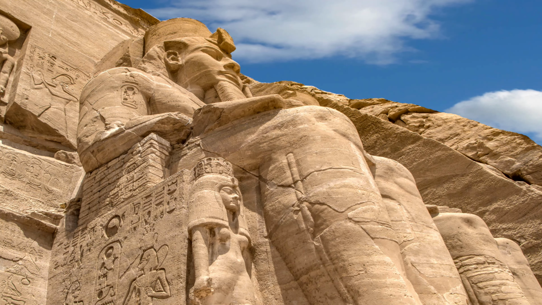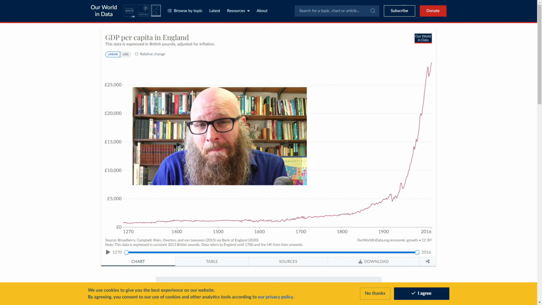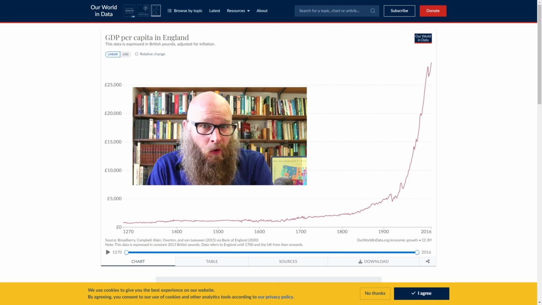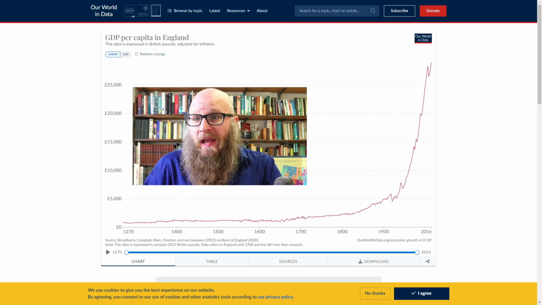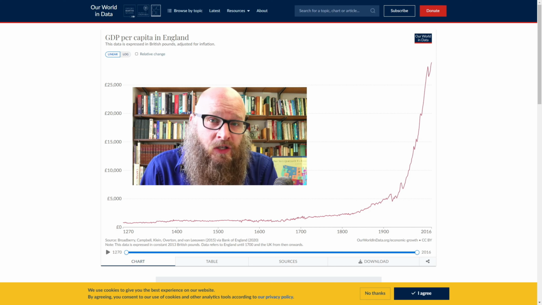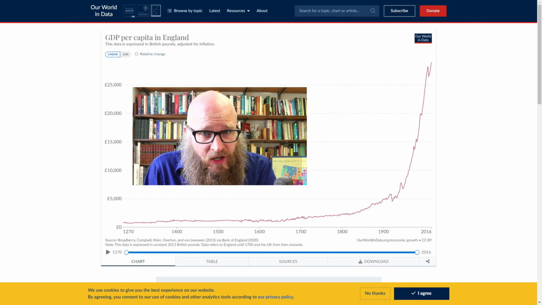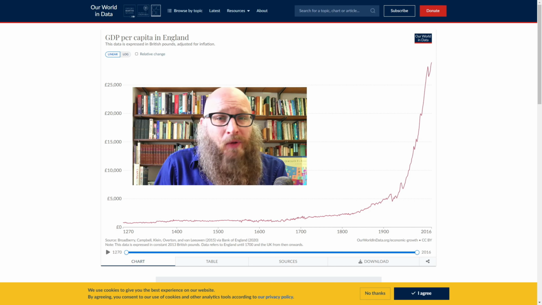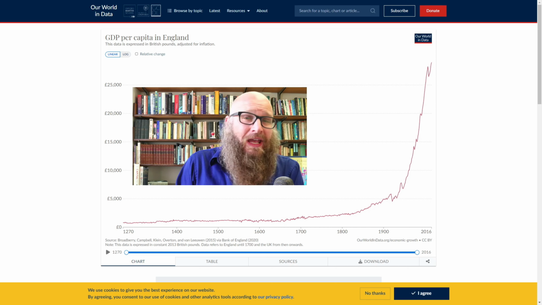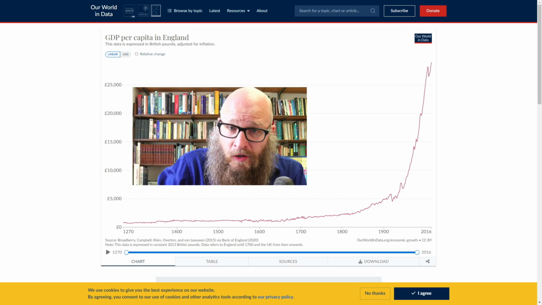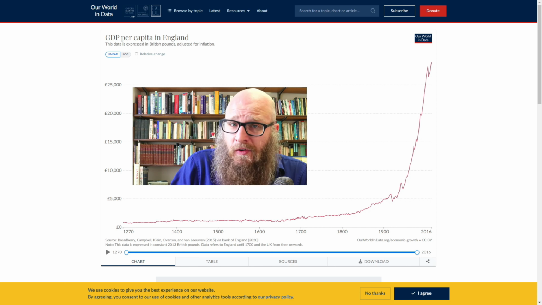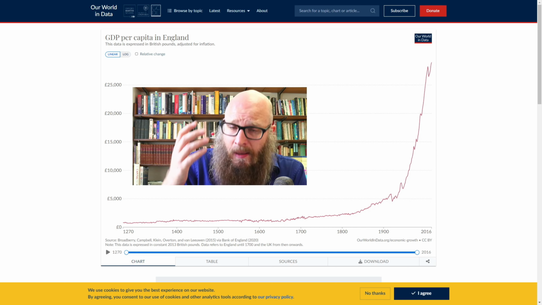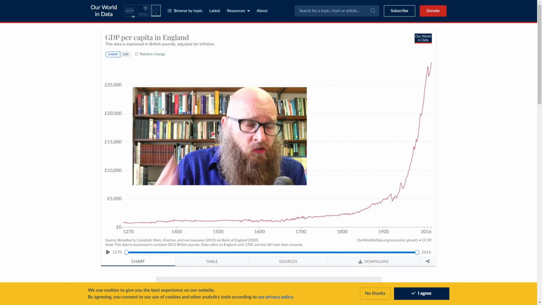Now, while for the past 6,000 years, humans have had kings and other elites that have experienced significant wealth and prosperity, it has only been in the past 150 years or so that a rising middle class has raised a significant portion of the population out of poverty. And the change has been dramatic. You simply can't emphasize this graph enough. We're looking at GDP per capita in England going back 1,000 years. And yes, these numbers are adjusted for inflation. The prosperity the average person in England today experiences is simply a miracle compared to what it was merely 200 years earlier.